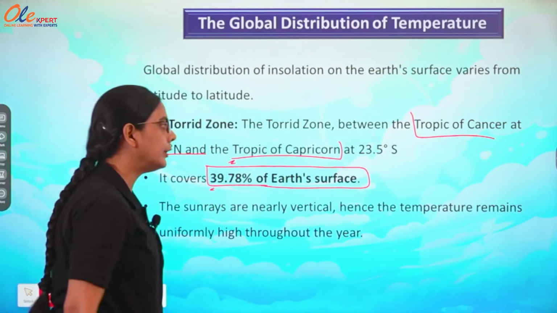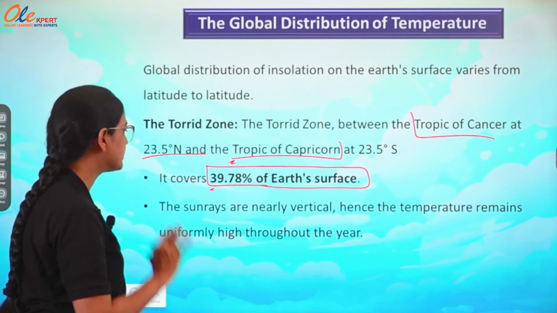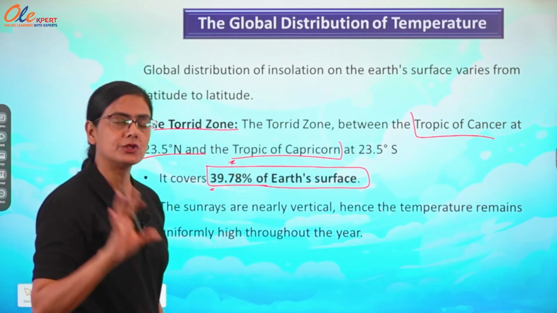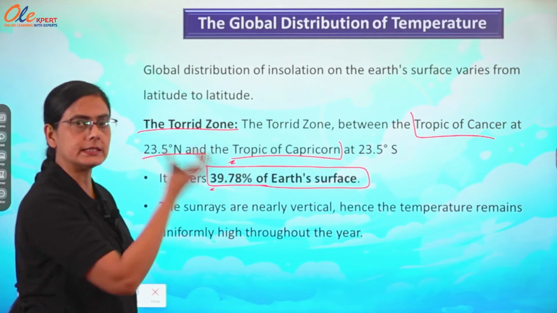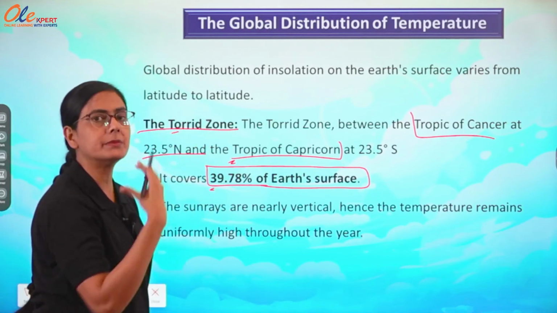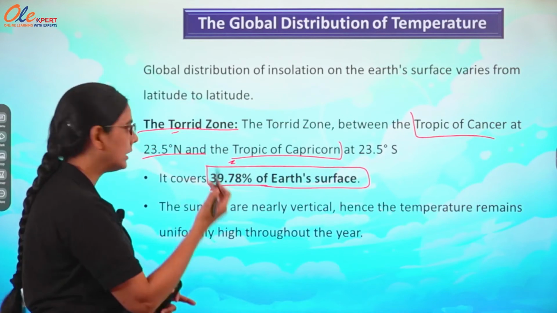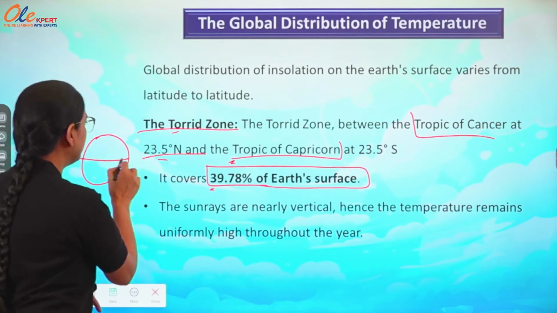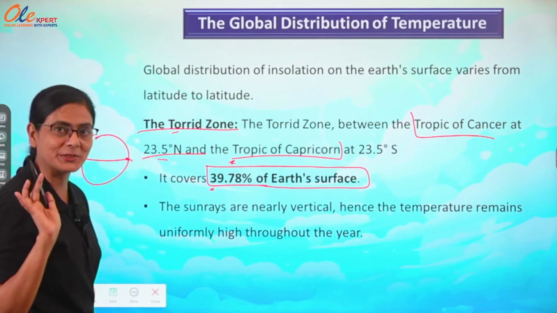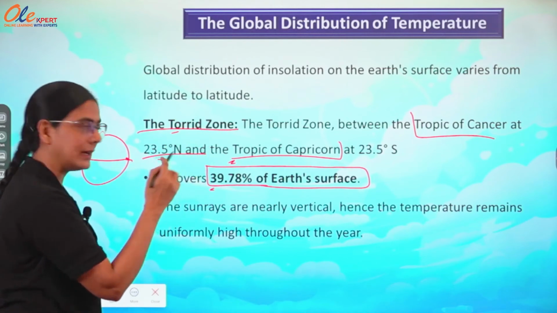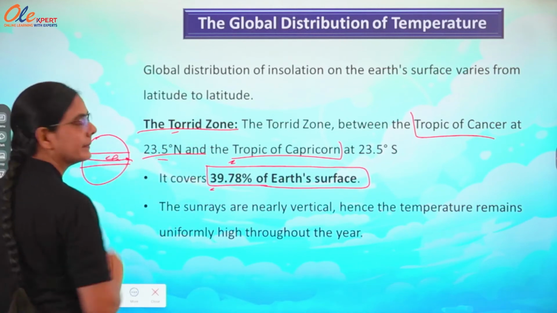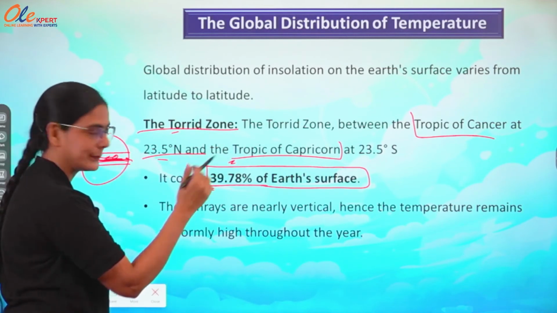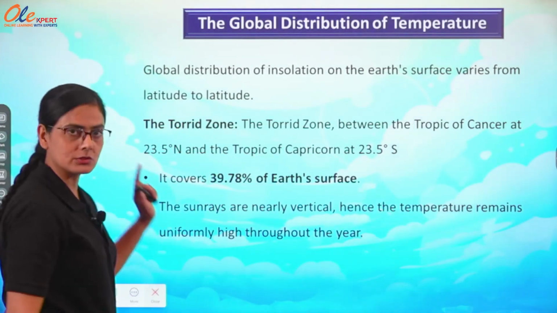And the sun rays are nearly vertical, hence the temperature remains uniformly high throughout the year. Means when we are talking about torrid zone, temperature will be high throughout the year, as this area is getting the maximum sun rays. Whether our Earth is rotating on its axis, the rays will be this side or this side, it will be on the torrid zone. Getting? It is rotating, but it will remain the same in this zone, torrid zone. Okay. Now, the first zone, torrid zone.